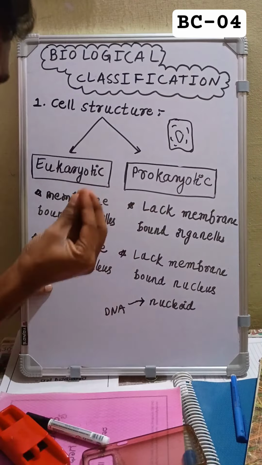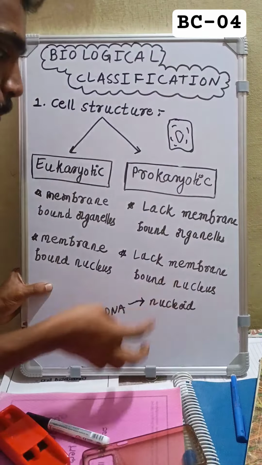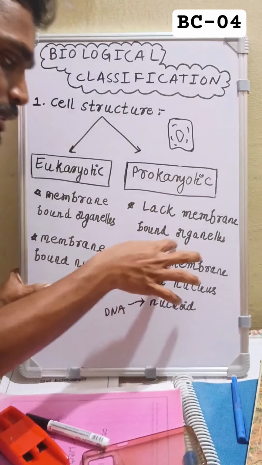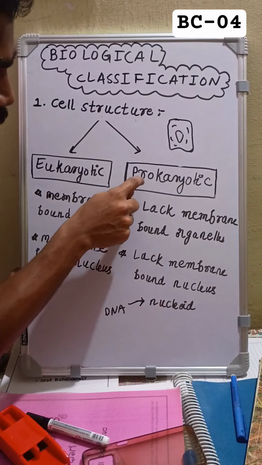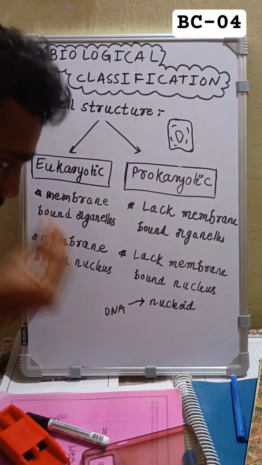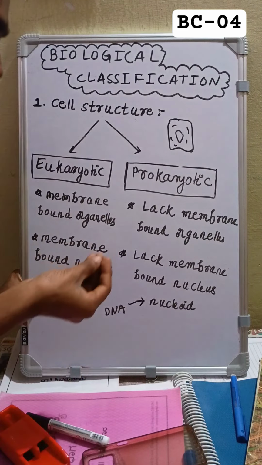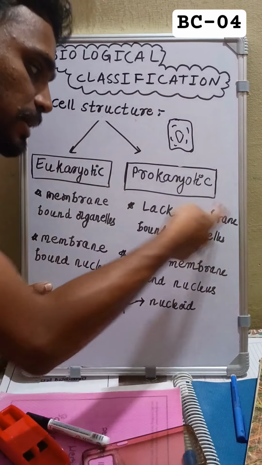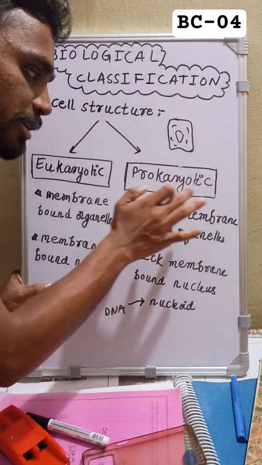Let me come to this. In this case, if a cell lacks a membrane bound nucleus and membrane bound organelles, then this type of cell structure is going to form a prokaryotic cell. Let me repeat. If a cell lacks a membrane bound nucleus and lacks membrane bound organelles, then this type of cell structure will form a prokaryotic cell.